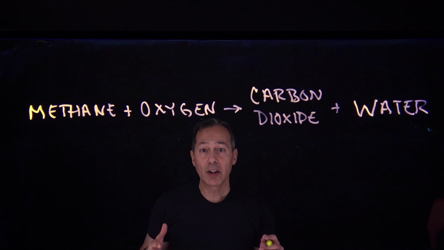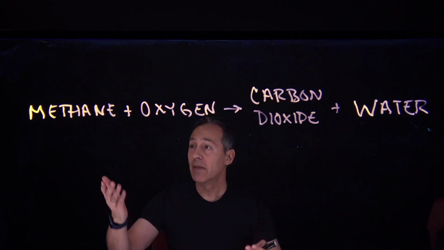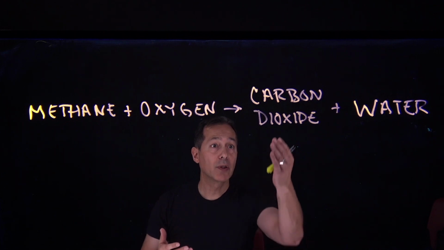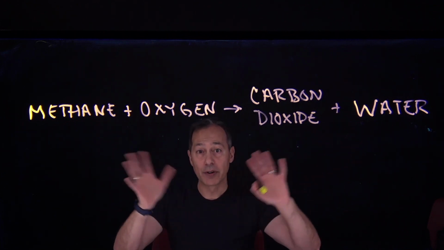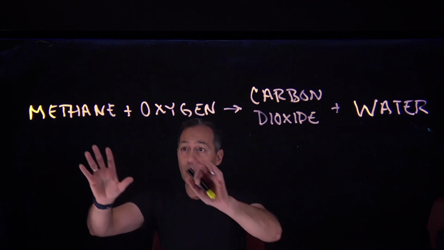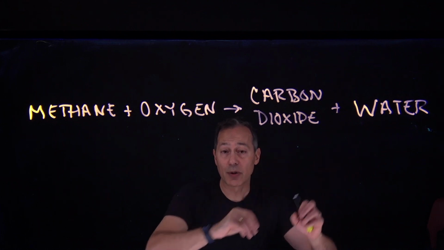All right, let's take a look at another problem using the conservation of mass. In this chemical equation here, I've got methane, which is natural gas, reacts with oxygen and gives us carbon dioxide and water. This is a combustion reaction. Now, remember, whatever we have as reactants must equal the mass of our products over here.